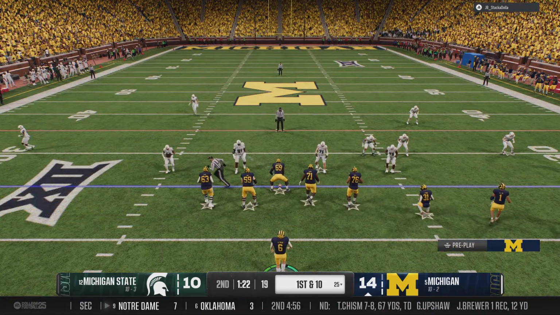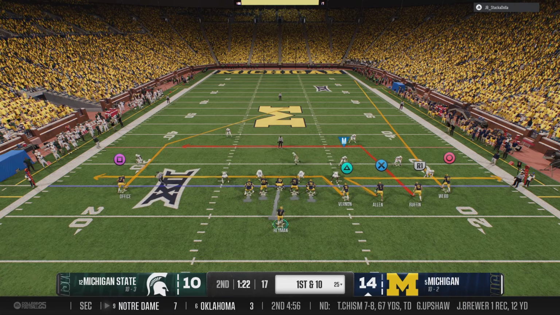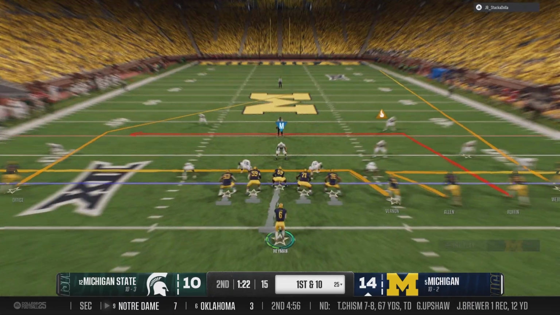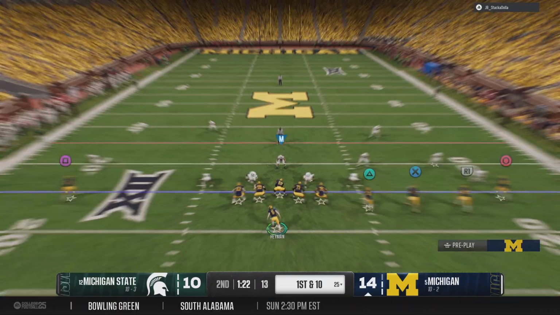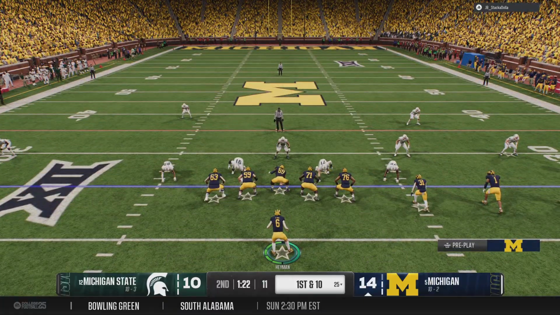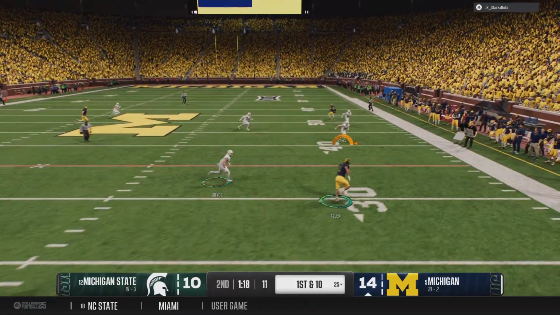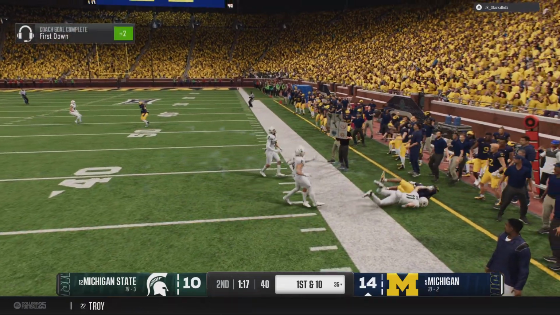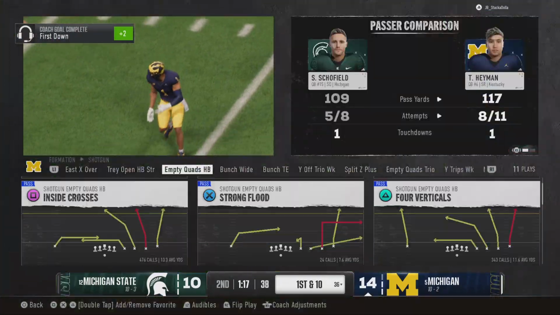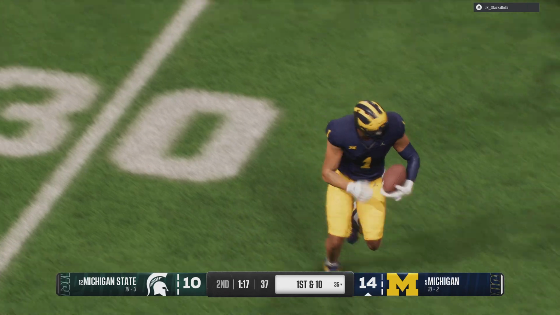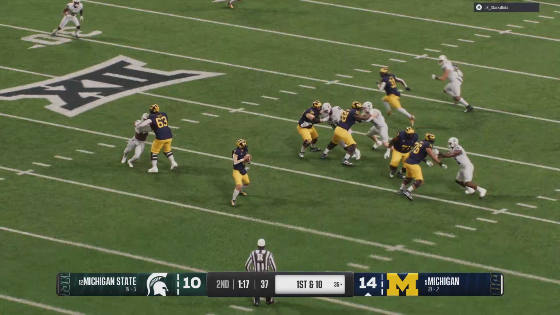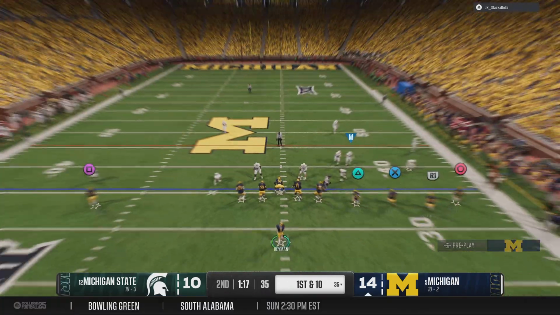And the Wolverines offense is back on the field. Remember last time they scored a touchdown. Can they keep clicking here, or will the defense come up with a stop? First play of the drive, they'll come out throwing. Gets rid of it on the move. That's reeled in. It's Allen. And a big gain before he goes out of bounds. The offense keeps churning, gets a fresh set of downs. First down and 10.